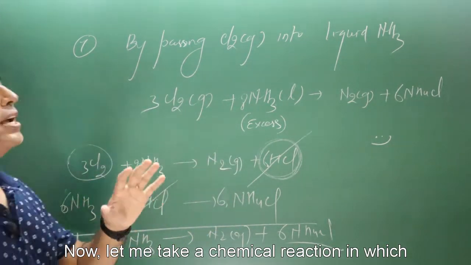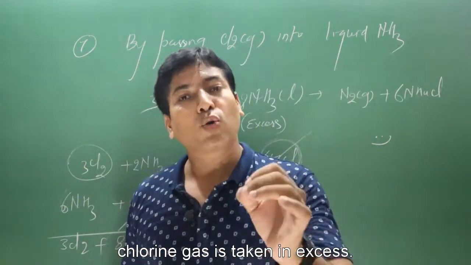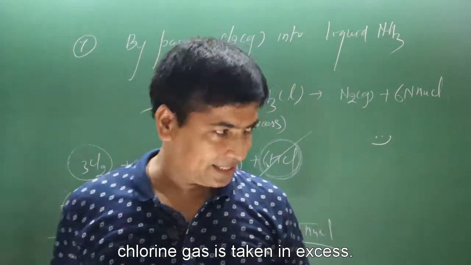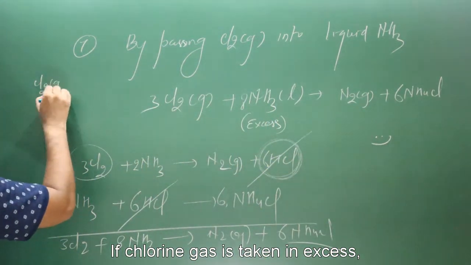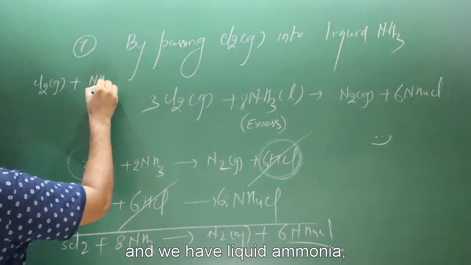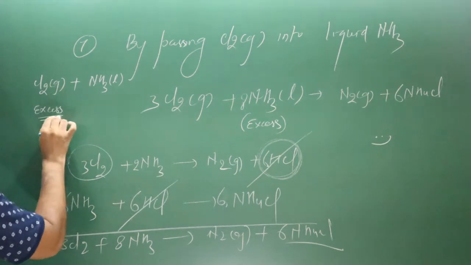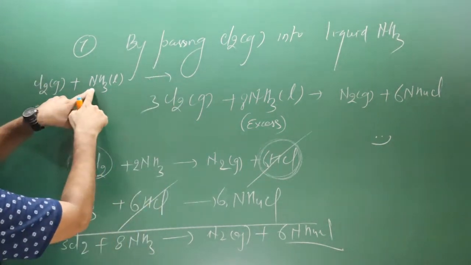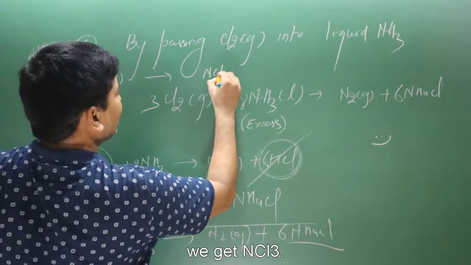Now let me take a chemical reaction in which, instead of ammonia, chlorine gas is taken in excess. We have liquid ammonia, and chlorine gas in excess. So what happens? Nitrogen reacts with chlorine, we get NCl3.